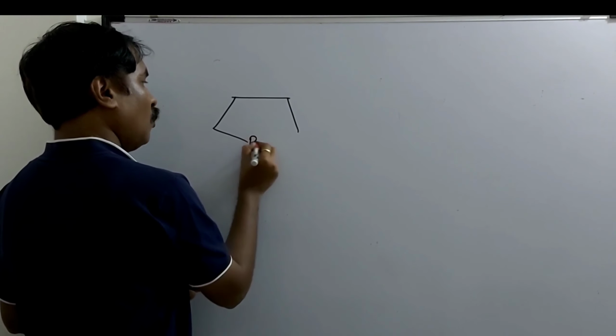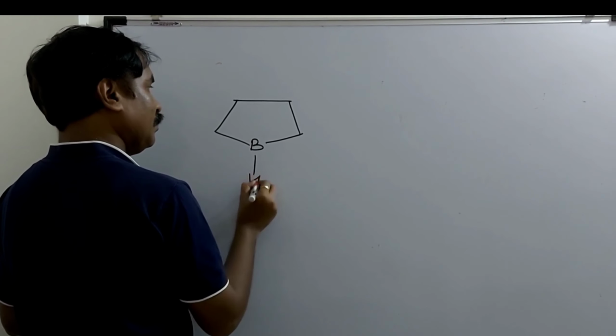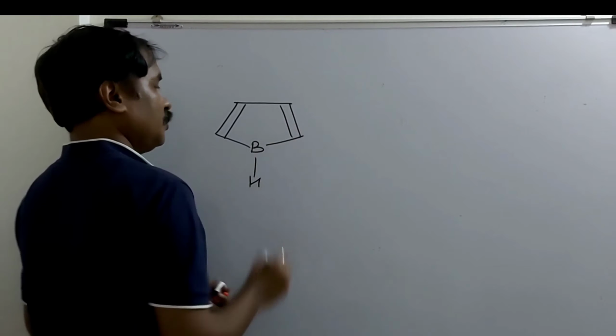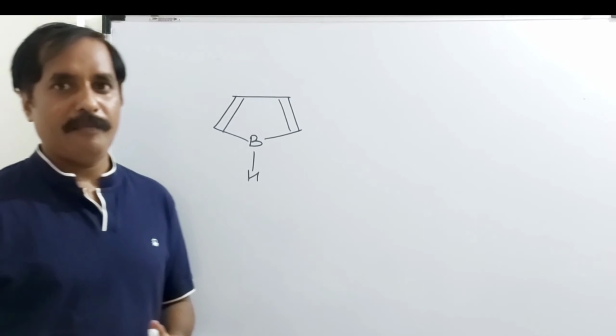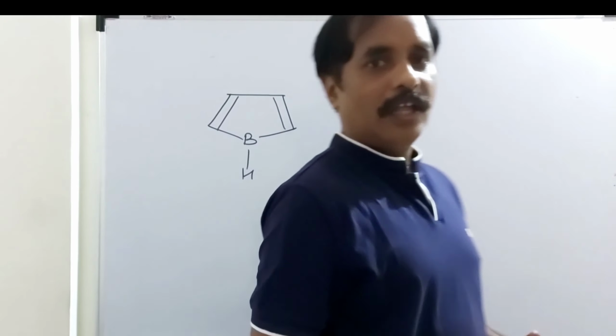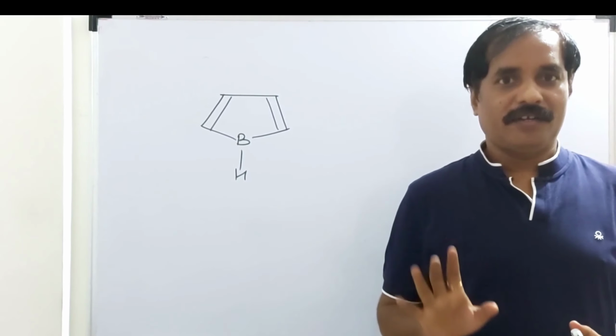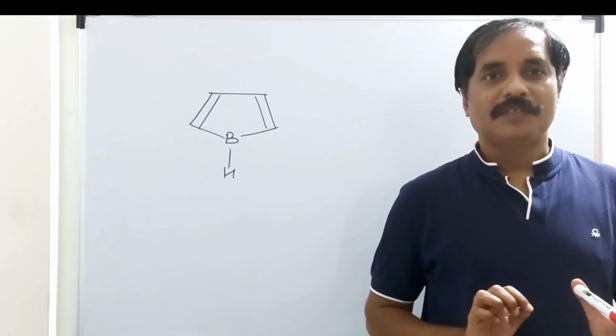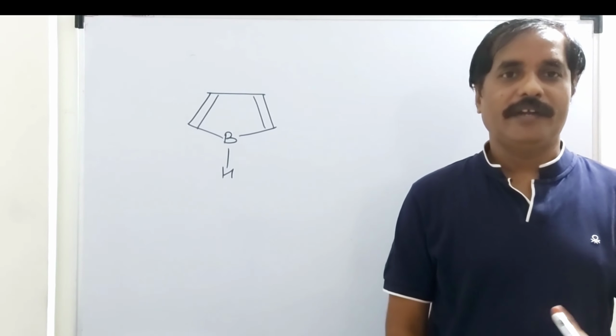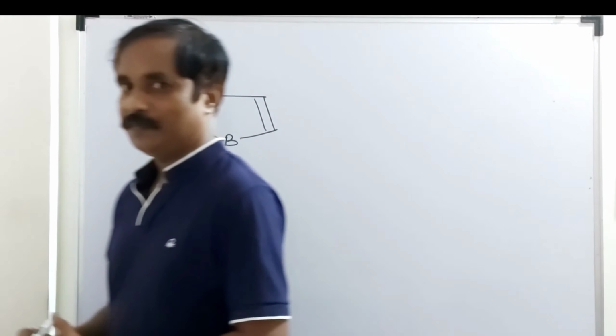I will take a compound like this. The total number of pi bonds is 2. Now tell me whether this compound is aromatic or not. If it is not aromatic, then it will be anti-aromatic. It depends on the total number of pi electrons.